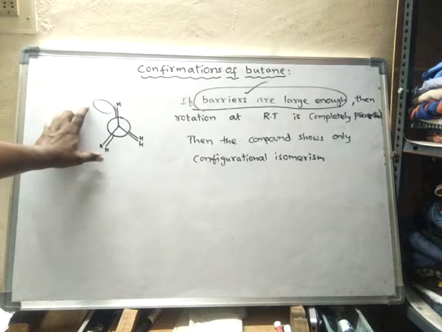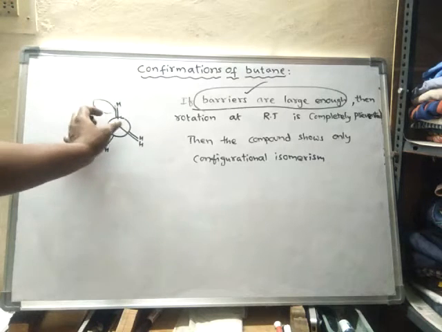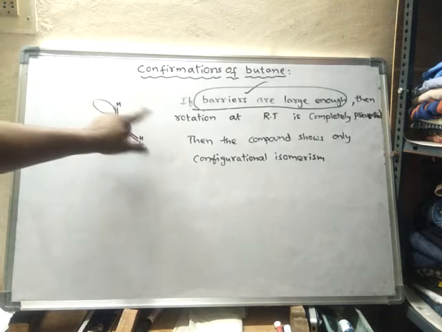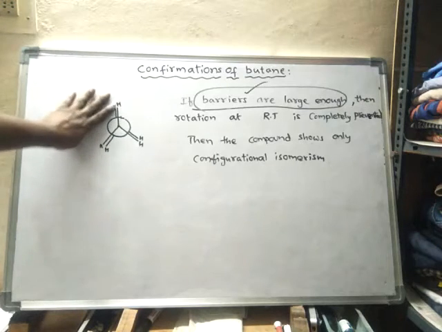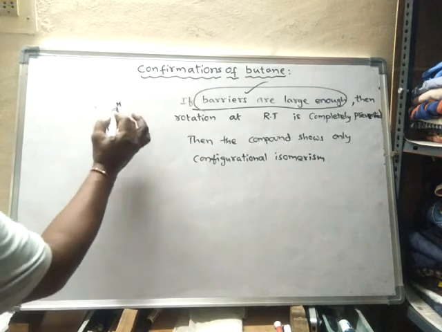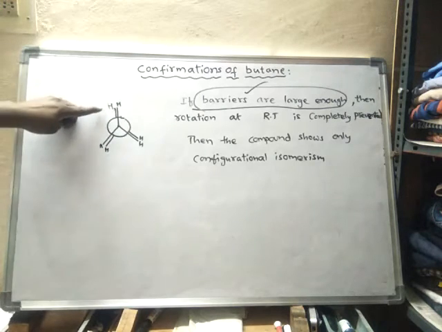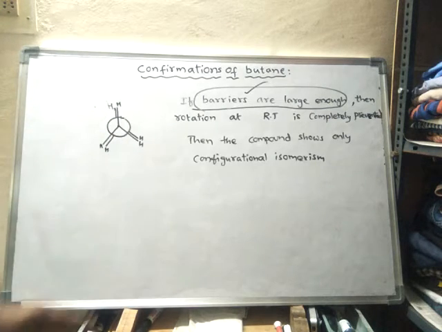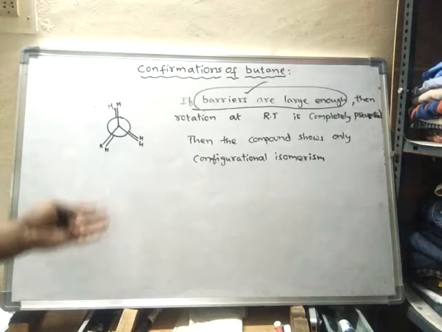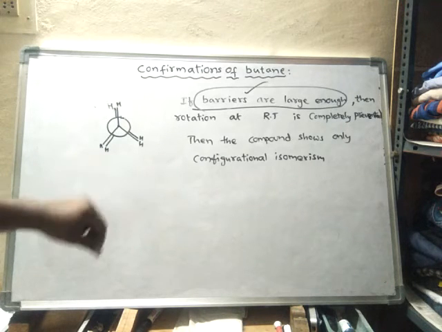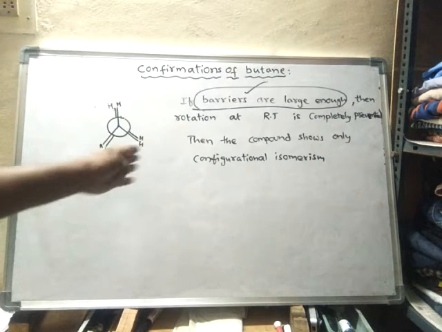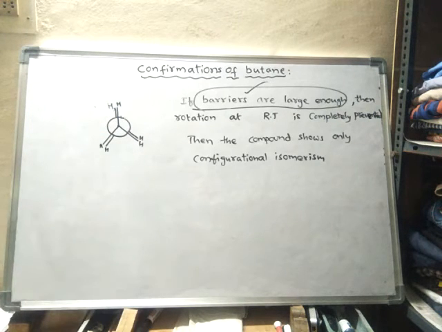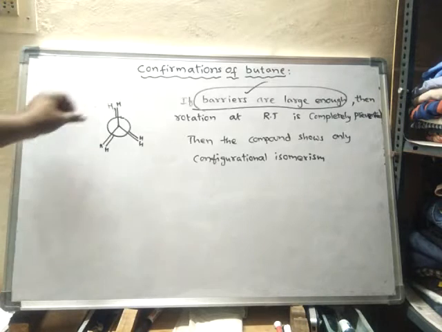This is called the eclipsed conformation. Upon rotation, it will convert into the staggered conformation. Normally, if it is an ethane molecule, that means if it is hydrogen, this happens naturally. Ethane has enough energy to undergo rotation, and it shows both the staggered as well as the eclipsed forms of conformation.